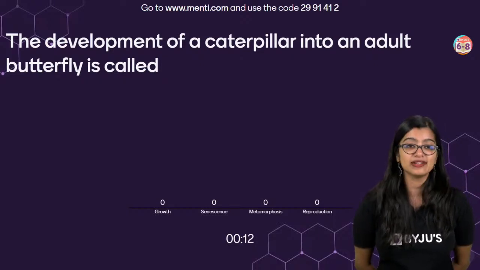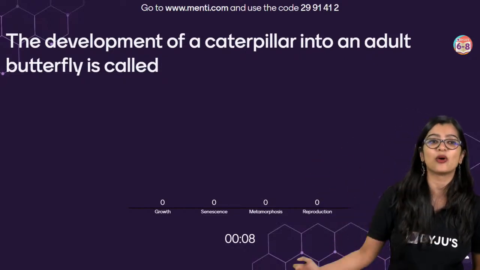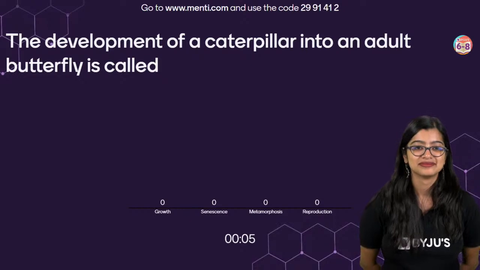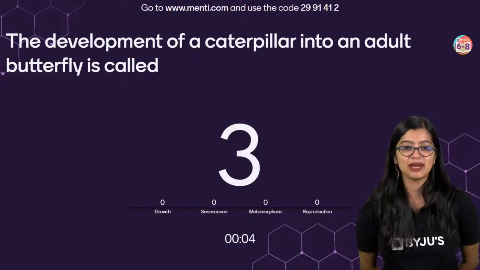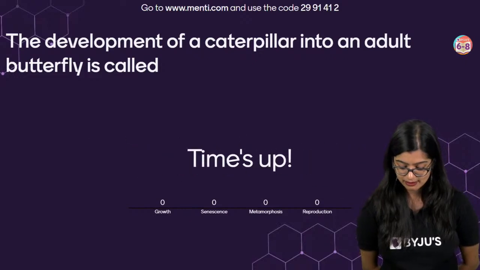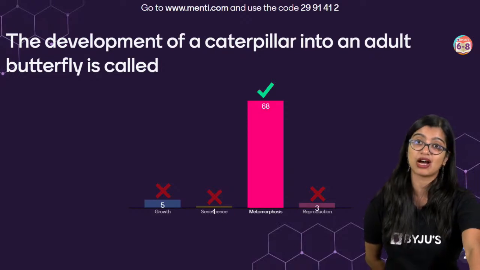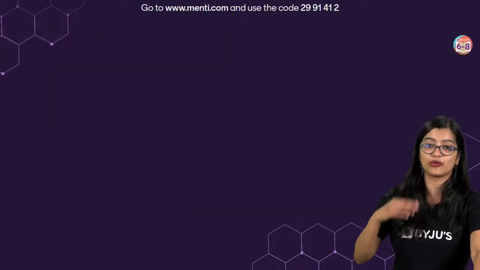This is also repetitive. Then see, I forget if it's come before. I just taught you this now. Three more seconds. Very good. This is a drastic transformation from larva to adult, which is known as metamorphosis.